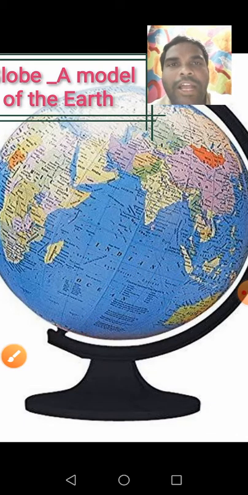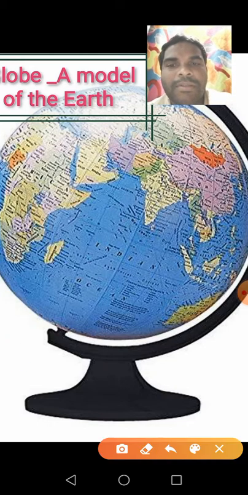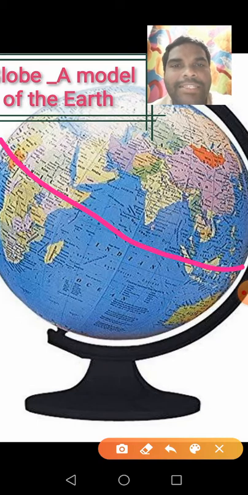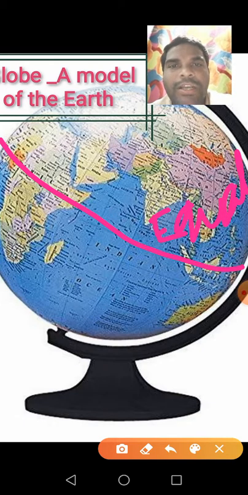And the globe will be divided into 2 equal halves by drawing an imaginary line. Understand, children? What is this? It is equator. The equator will be dividing into the 2 parts. Understand, children? Yes. Above the equator is northern hemisphere.